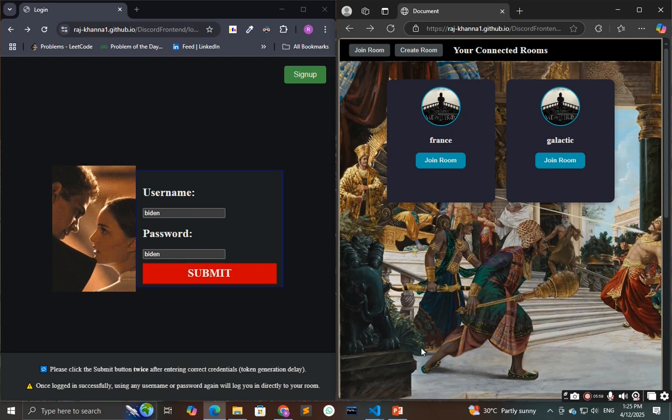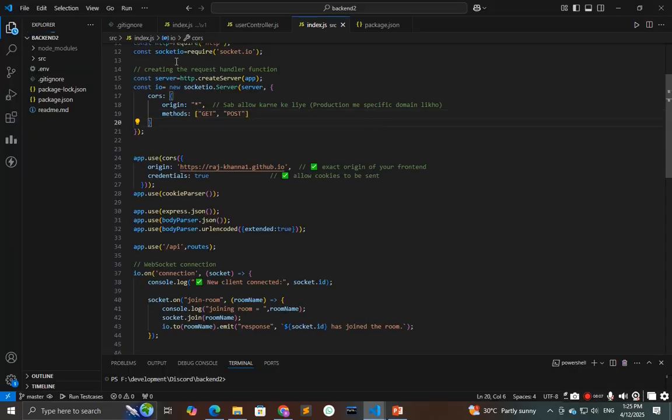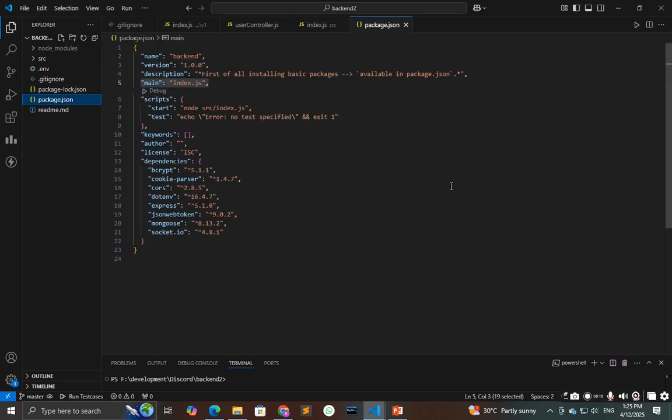And now let's see the tech stack which we have used to create our project. For the backend, we mainly used Node, and for creating the server we have used Express.